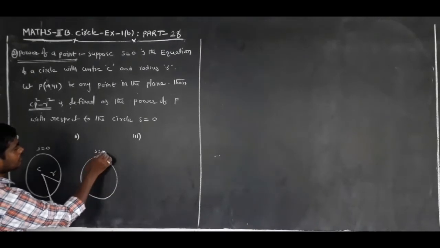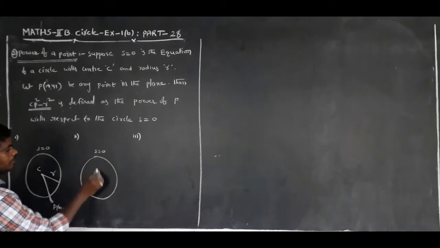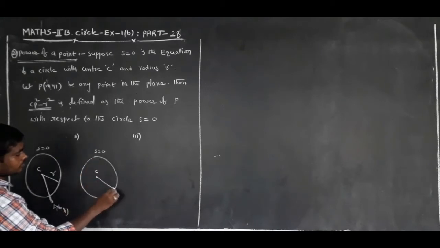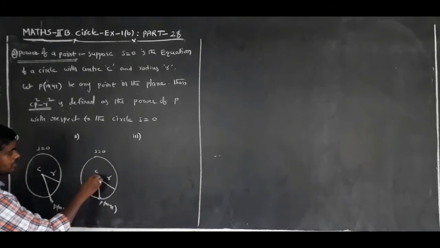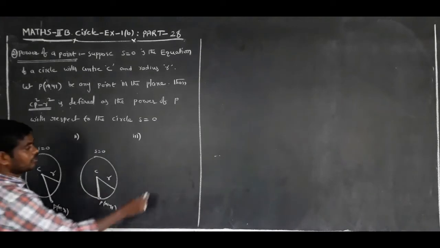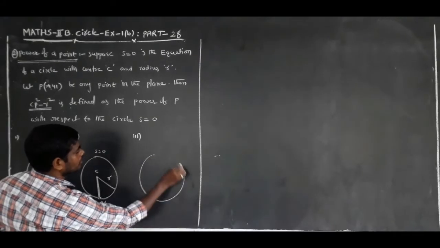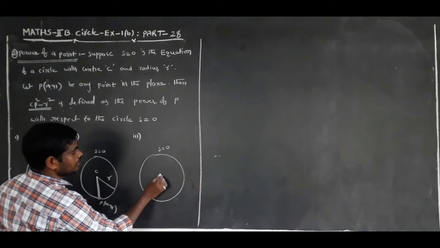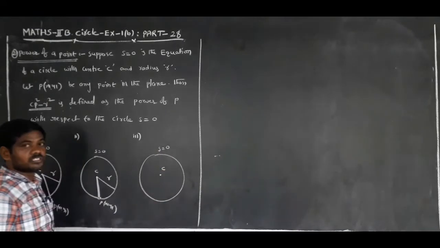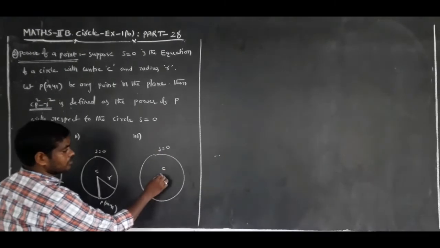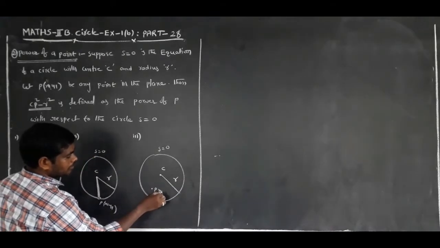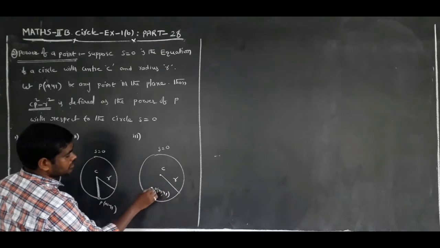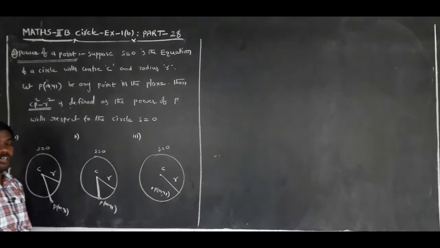Second case, this is the equation of the circle, this is the center, this is the radius, and P(x1, y1) is a point that lies on the circle. Third case, P(x1, y1) is an interior point of the circle.